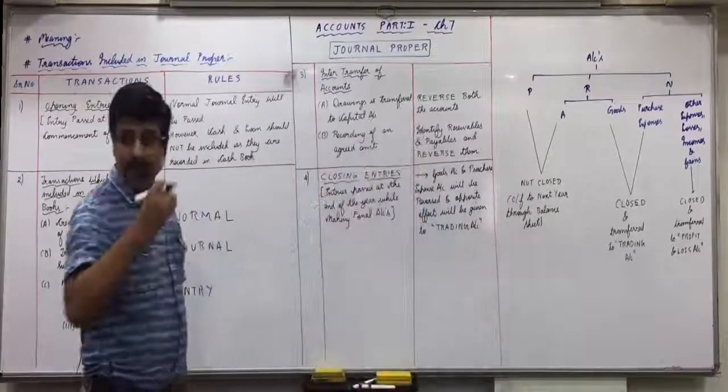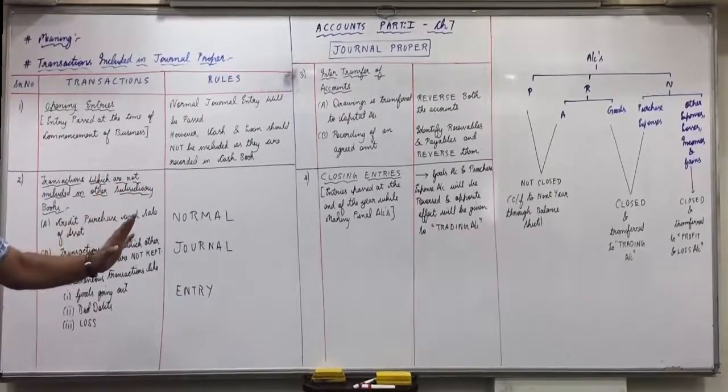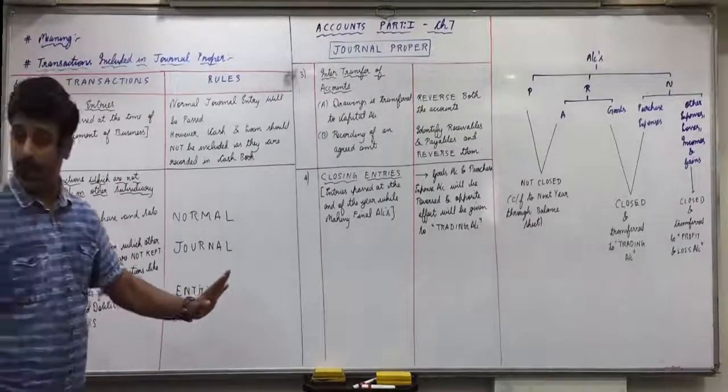Understood this? Goods account and purchases expenses account will be reversed and opposite effect will be given to trading account.